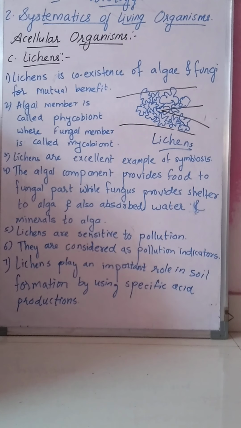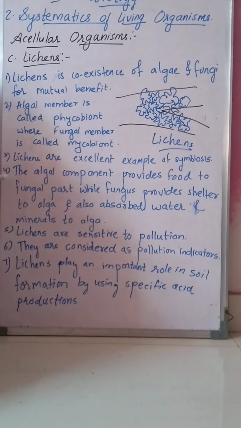Fungal member is known as mycobiont. Then this lichen is an excellent example of symbiosis. Symbiosis means a give and take relation. Give and take relation means both the partners here are benefited. Algae is also benefited and fungi is also benefited. Means phycobiont is also benefited and mycobiont is also benefited. That is known as mutual benefit. Both the partners here are benefited. Now how are both the partners benefited here?